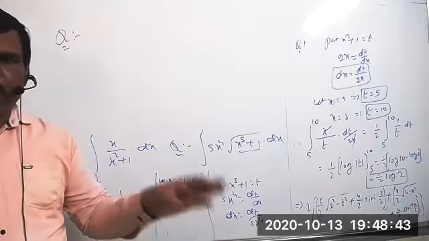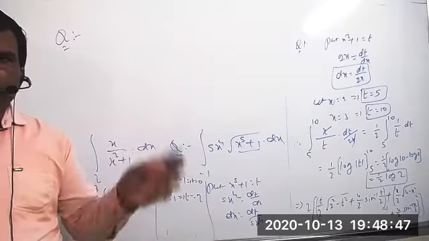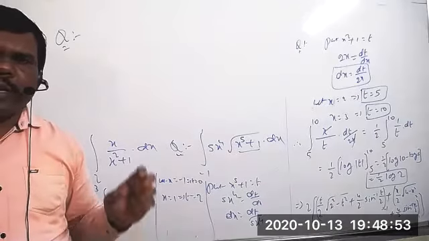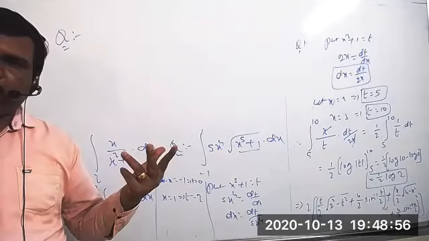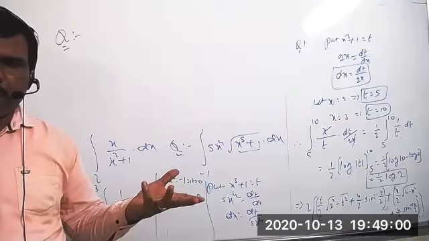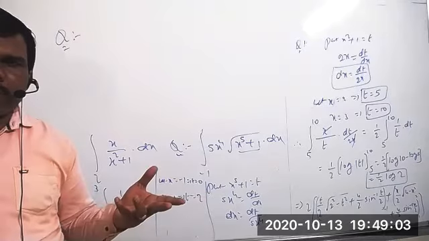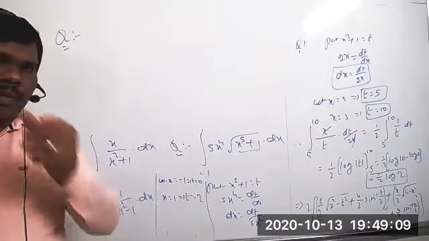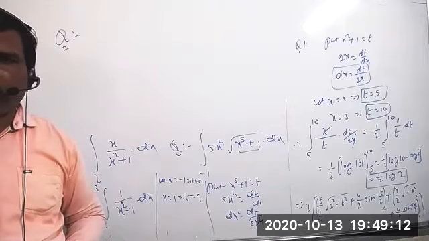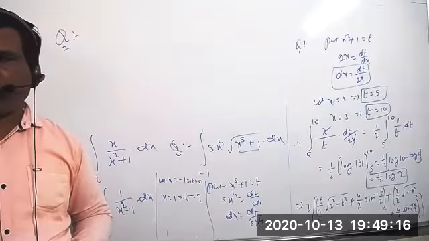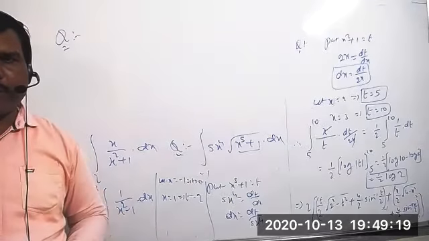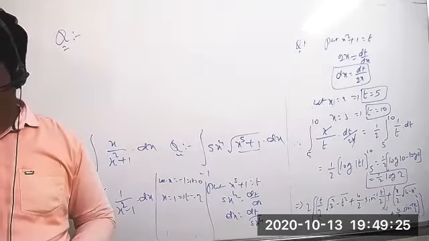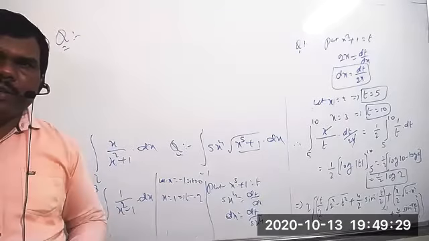Okay, only, all of you, one more time. We have to find the area of the circle, and the area bounded by an ellipse and line, the area bounded by a circle and line, the area bounded by a parabola and line, the area bounded by 2 lines and a circle, the area bounded by 2 lines and a parabola, the area bounded by two parabolas, the area bounded by one circle and a parabola, the area bounded by two circles, and the area of the triangle. That's all. Then all the concepts we covered.